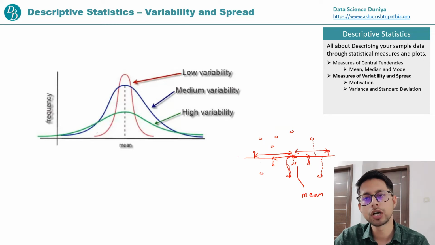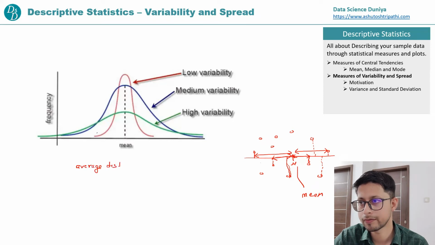Now if we talk about the average distance, because when we talk about variability, we talk about the complete data set. So data variability is where the variance comes in. Then we calculate the average distance of each data point from the mean point.